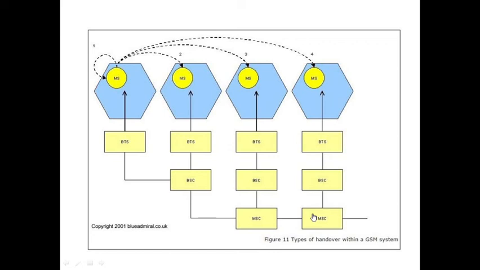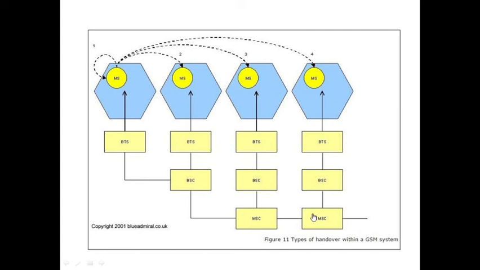And after taking the values from all the BSCs and all the MSCs, the resulting threshold value has to be checked. Signal levels from uplink and downlink have to be checked. All these things have to be checked to perform handover between any BTS, any BSCs, any MSCs.